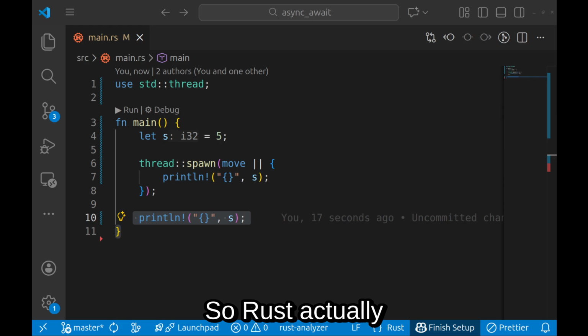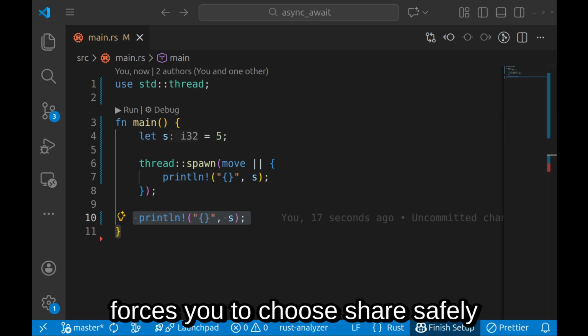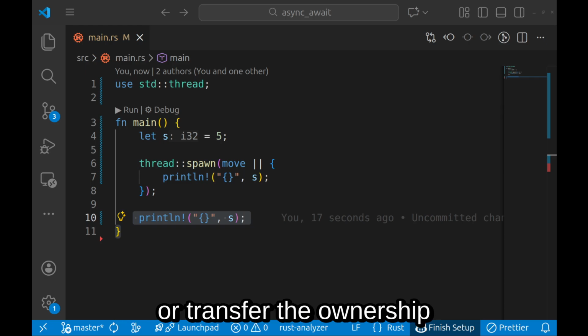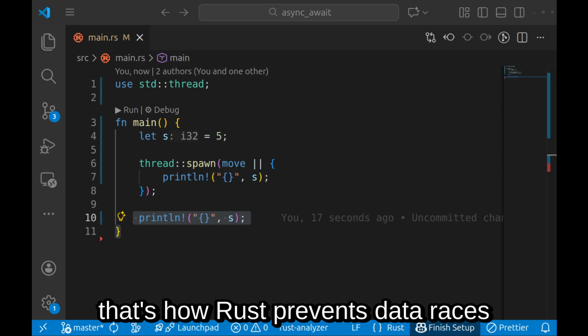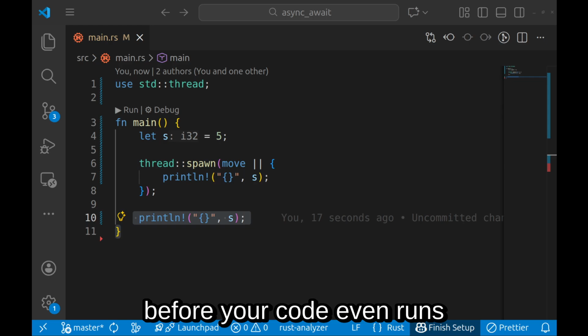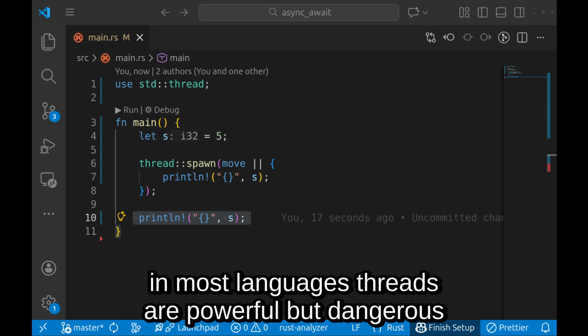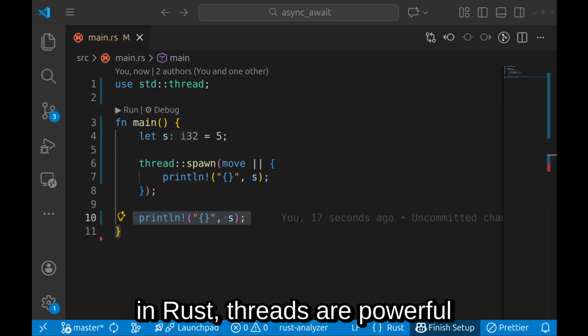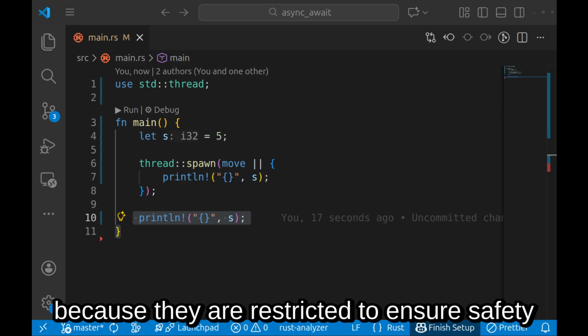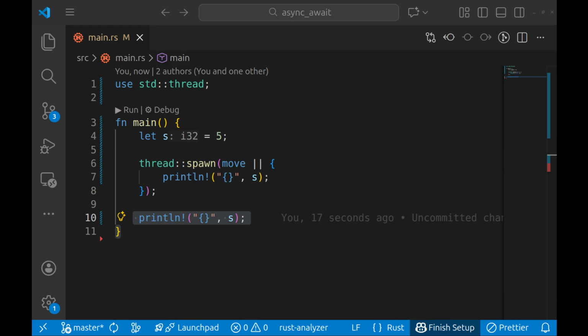So Rust actually forces you to choose: share safely or transfer the ownership. That's how Rust prevents data races before your code even runs. In most languages, threads are powerful but dangerous. In Rust, threads are powerful because they are restricted into safety.